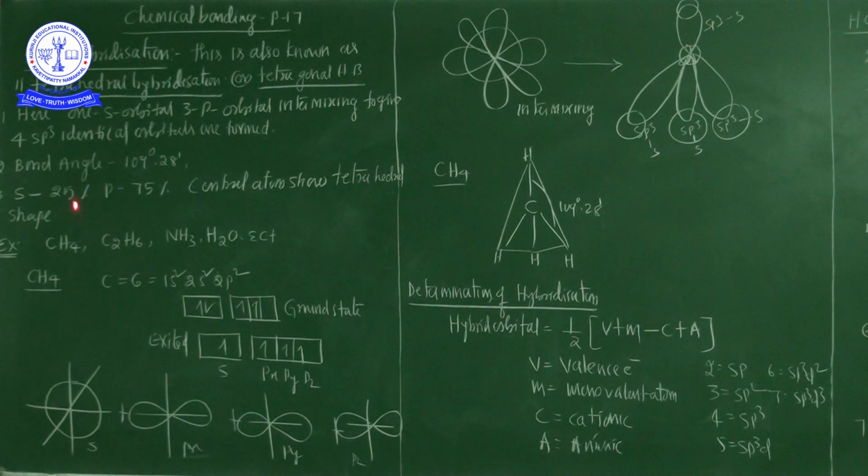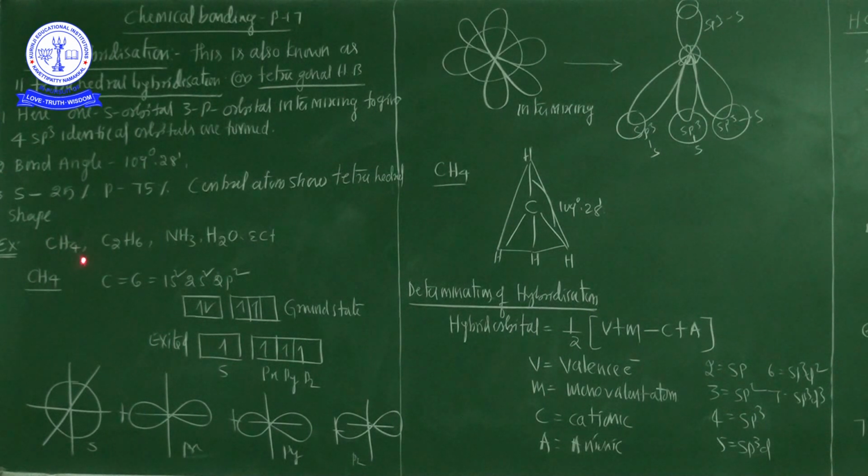Now we are going to discuss a few examples of sp3 hybridization. Number 1, methane, CH4. Here the central atom carbon shows sp3 hybridization, and also in C2H6. In NH3, nitrogen shows sp3 hybridization, and the water molecule also shows sp3 hybridization. In all of them the central atom is sp3 hybridized, but their shapes differ.